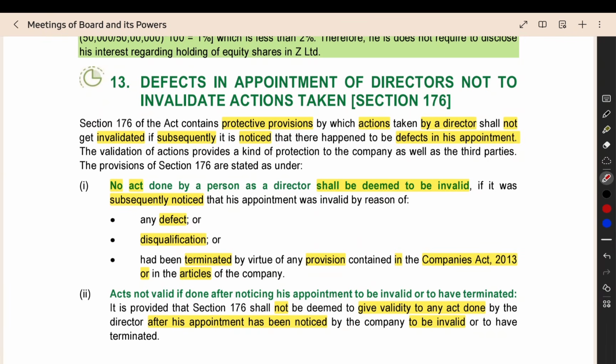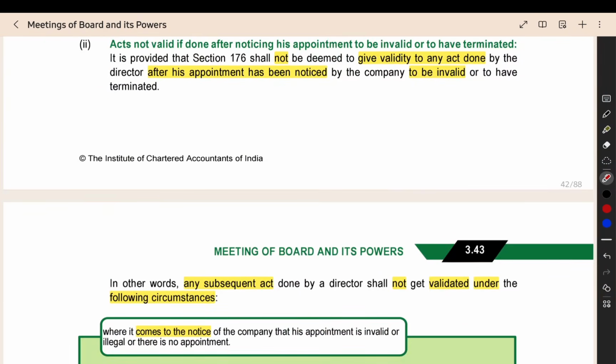Now we can see the next section, which is section number 176, where defect in appointment shall not invalidate the actions taken. So when you are appointing a director, you have to check whether he is disqualified. If he is disqualified, you cannot appoint him. If he is fully qualified, there is no disqualification, then only you can appoint him. But you checked properly and you appointed a director. 2-3 months pass, and now this is the date. On this date, you got to know that the person was disqualified from the start.